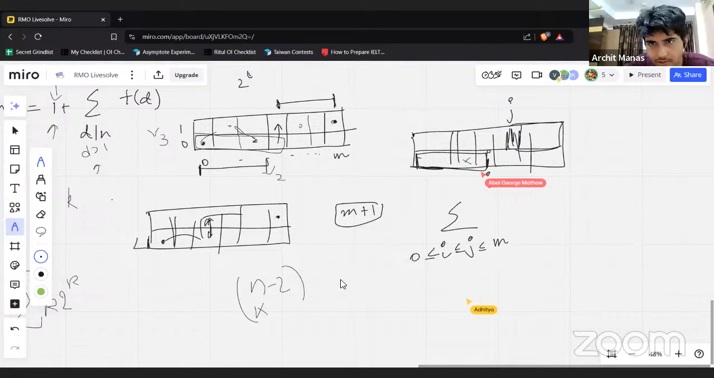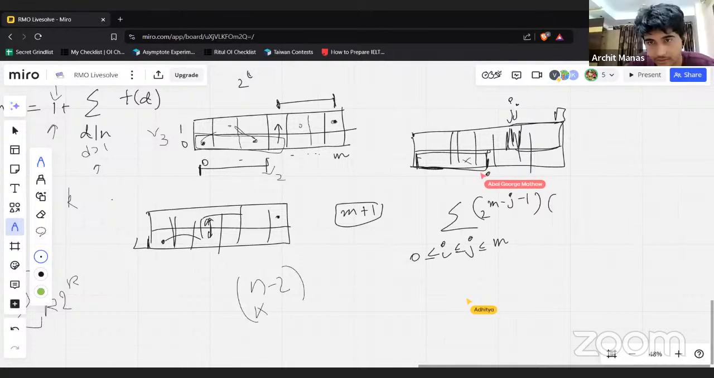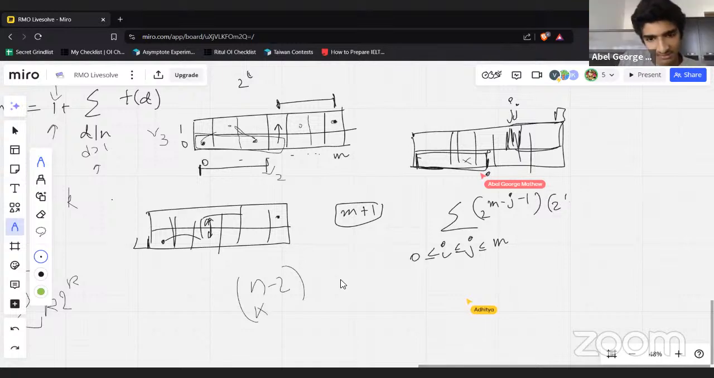How much? You start at j and you have to go here, and both are included. So what's 2 to the m minus j minus 1? Minus 1 because j and n are fixed, right? And then similarly, you get 2 to the m minus i minus 1.